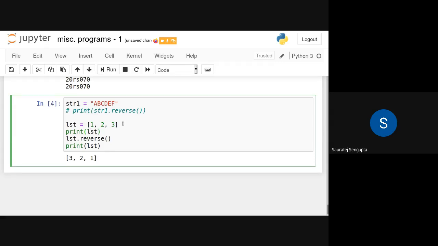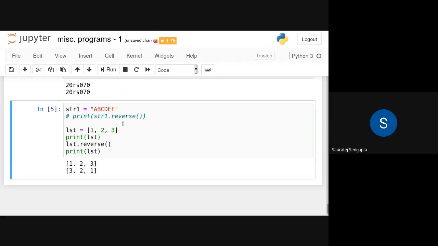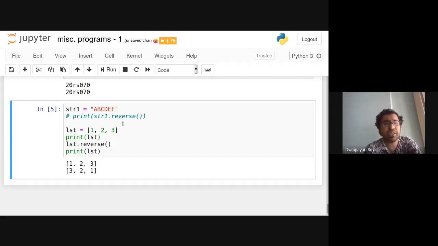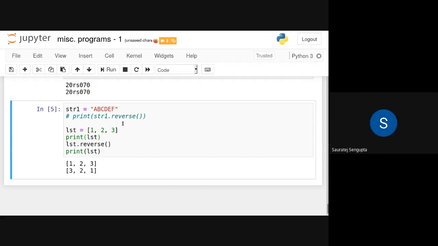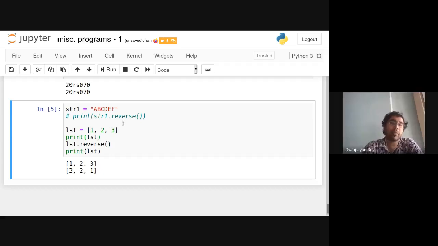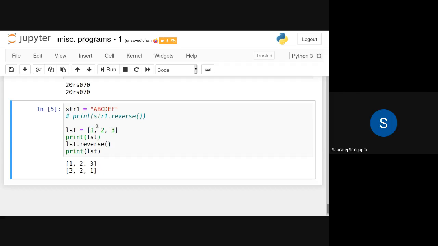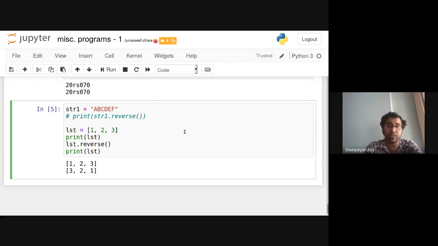So like if we put 1, 2, and 3, 1, then it will print 3, 1, then 2, 1, then 1, 2. I didn't get the question. Can you please repeat? Yes, I am saying that the list contains 1, 2, and 3 only. So if we put 1, 2, will it also reverse that 1, 2 to 2, 1?